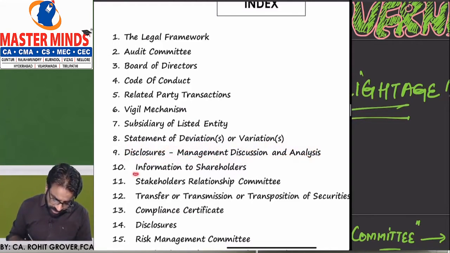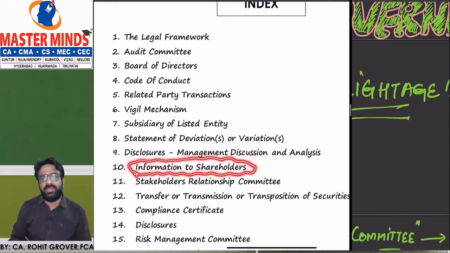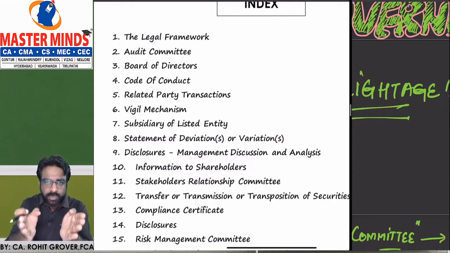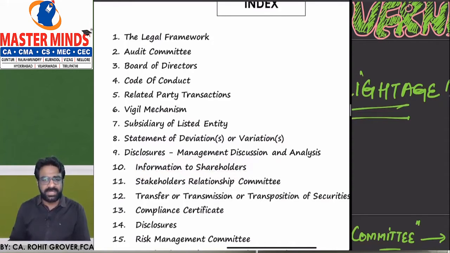Then information to the shareholders, whether the shareholders should know about the board of directors of the company or not. In the board of directors, who is drawing how much salary, what are the qualifications of the board of directors, what is the past experience of the board of directors. Each and every director's information we have to provide to whom? Shareholders. That we are going to understand here.